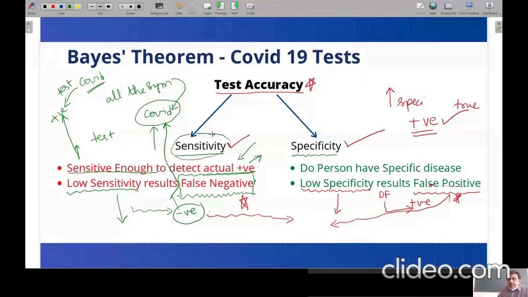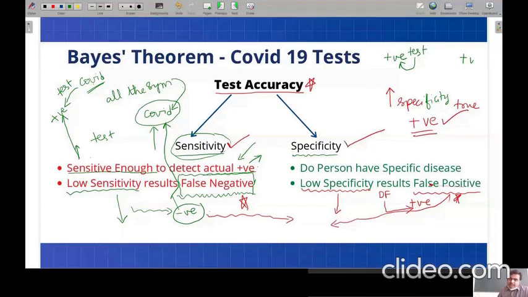Specificity. A person is tested positive in a test. He doesn't know that he is a COVID positive person. The test has given a result of positive, and we know that the test is having high specificity. That means definitely that person is truly positive.